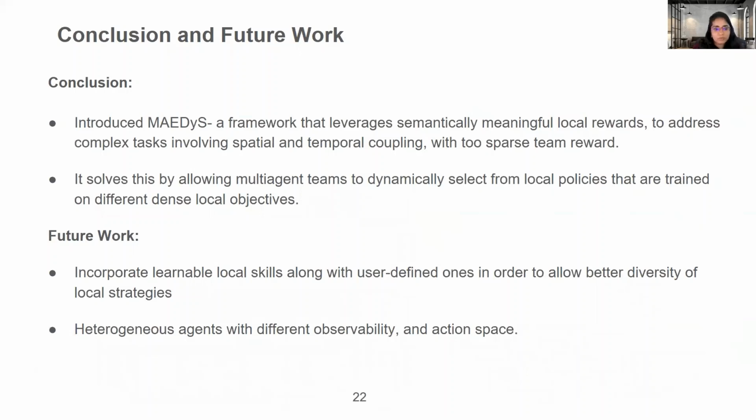So in conclusion, we saw that we introduced MAEDyS, a framework that leverages semantically meaningful local rewards to address complex coordination tasks, which involve spatial and temporal coupling. And it solves this by allowing multi-agent teams to dynamically select from local policies that are trained on different dense local objectives. And our future work includes incorporating learnable local skills along with user-defined ones in order to allow better diversity of local strategies, along with incorporating heterogeneous agents with different observability and action space.